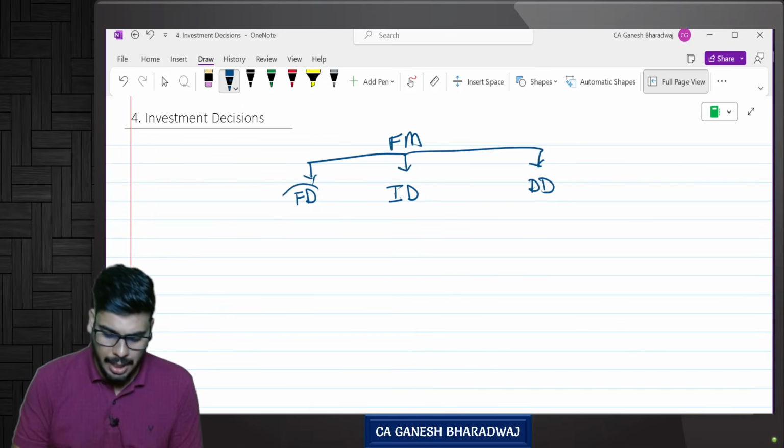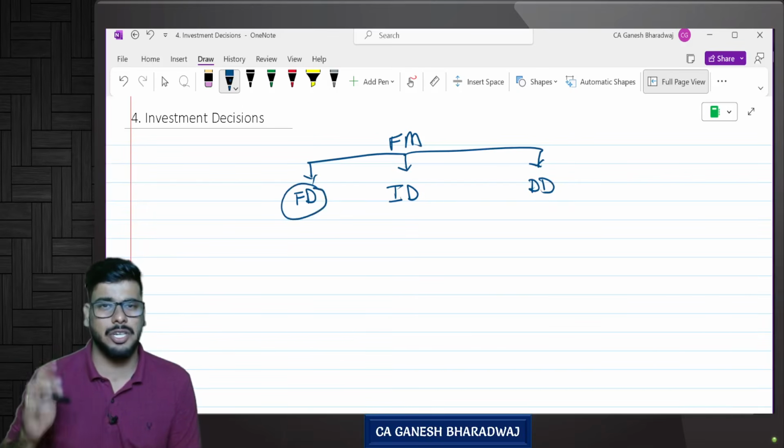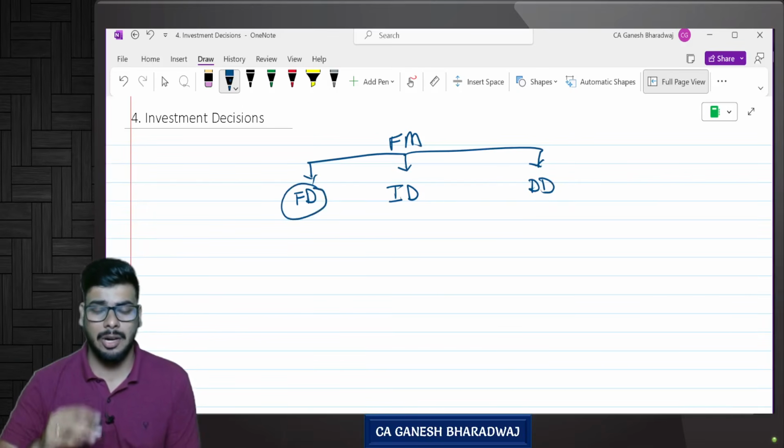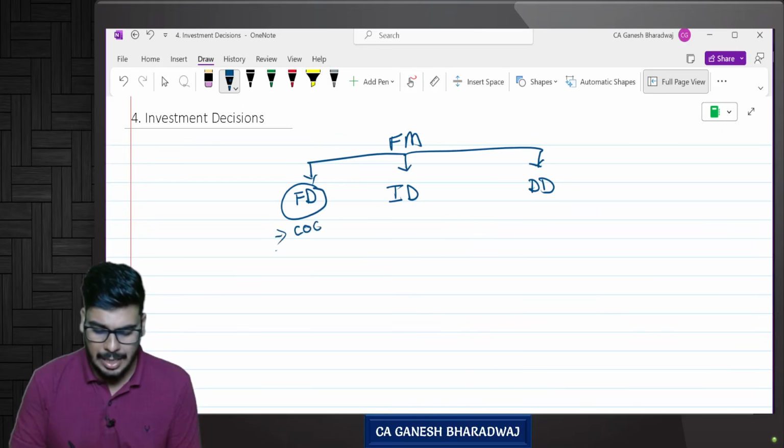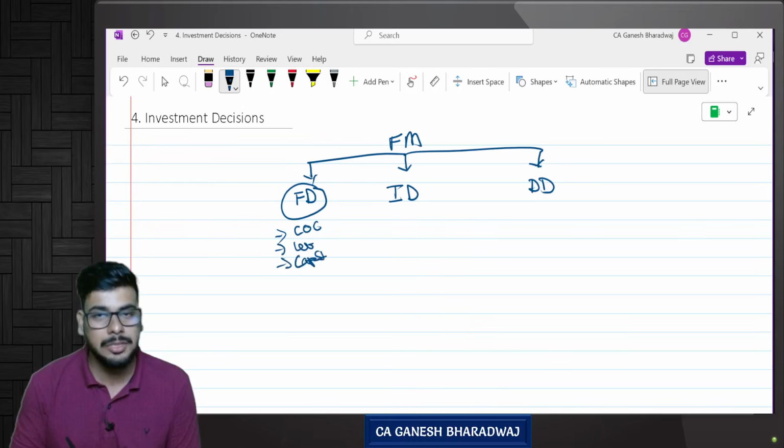Under financing decisions, we already saw three chapters: cost of capital, leverages, and capital structure decisions.